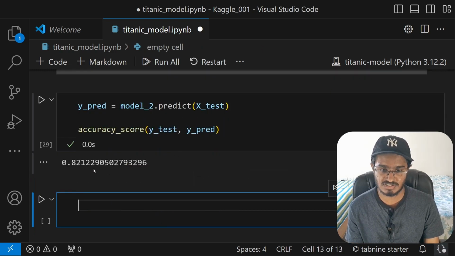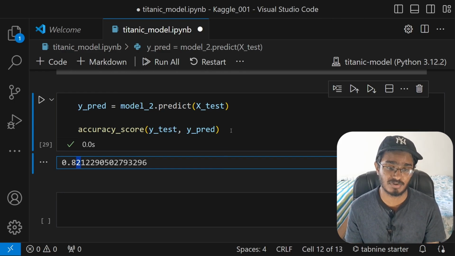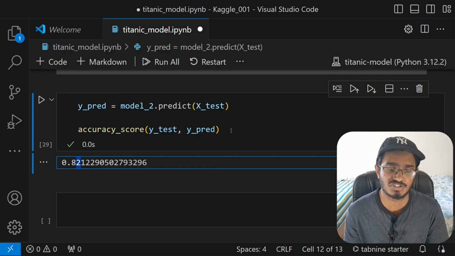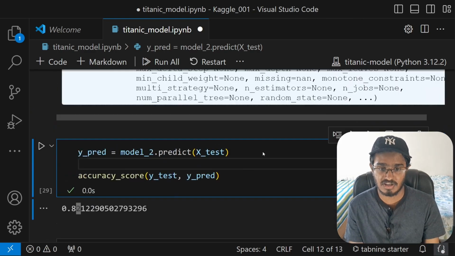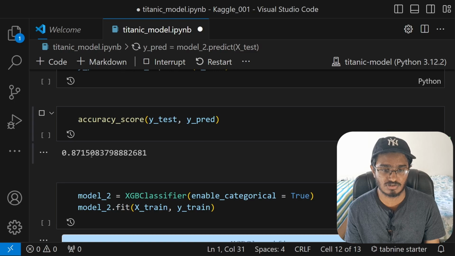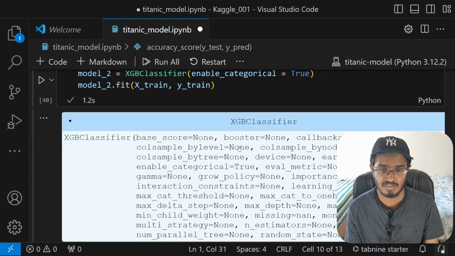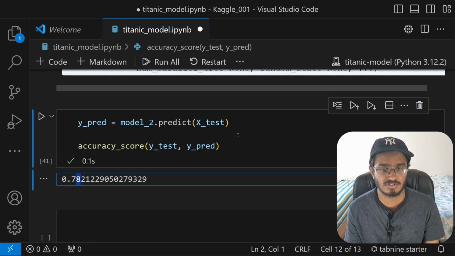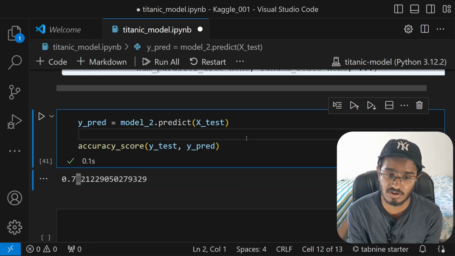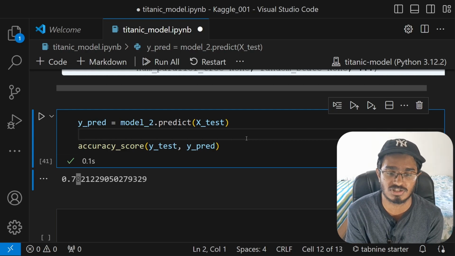Alright, now when you run this, our model2 gives us 82% prediction, but I feel like we could do a little bit of feature engineering and get this up as well. But just for the sake of it, I'm going to run all once again and see the accuracy score. For model1, it is 78% this time, and then 78% for this one as well. So there is a lot of noise here and there. So what I wish to do is give it more obvious features for the model to actually identify the conditions or the value proposition of each and every feature.